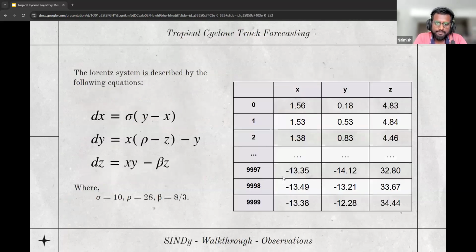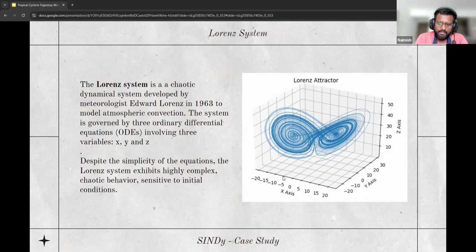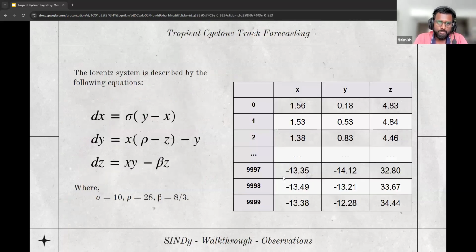Let's see how this plot was made. So we have the differential equations on the left, and we have the integrated observation data on the right. We'll be using the observation data on the right to build a SINDy model down the line. So the equations on the left, and then we can see the graph on the right over here. Cool. So through integration, we get our observation data.